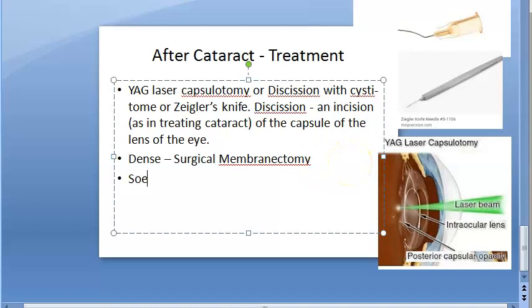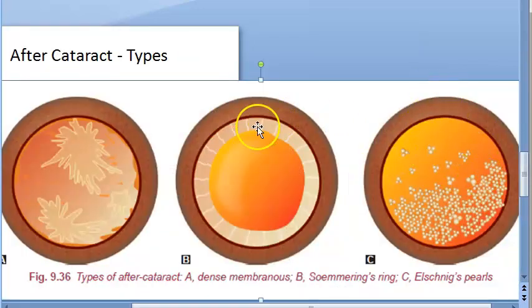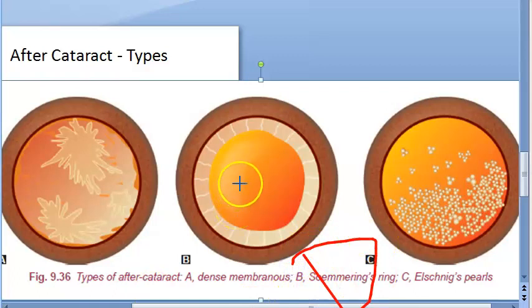Then if it is a Soemmering's ring after cataract with clean central posterior capsule, there is no need of treatment. Interesting, you know why? Because anyways it is on the outside only, right? If the central part is clean, then there is no need of treatment. With this Soemmering's ring, the central part is clear, only the peripheral part is having a problem. So no treatment required here.